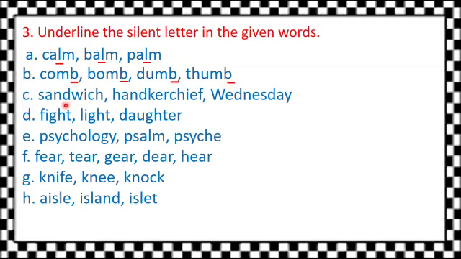Next, sandwich. So how do we pronounce this word? Sandwich. So D is the silent letter here. Then handkerchief. So D is the silent letter here. Then Wednesday. So D is the silent letter. Next, fight. So which is the silent letter here?